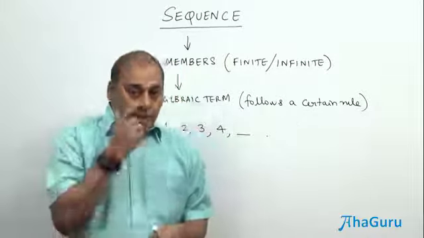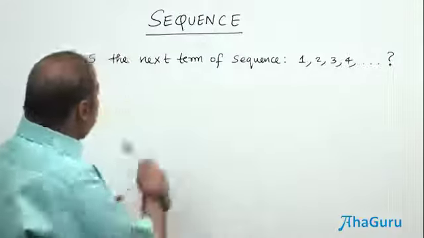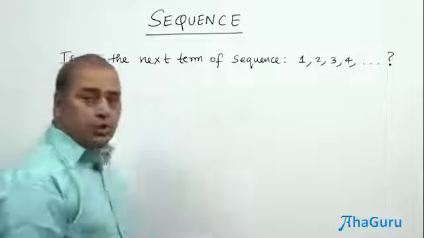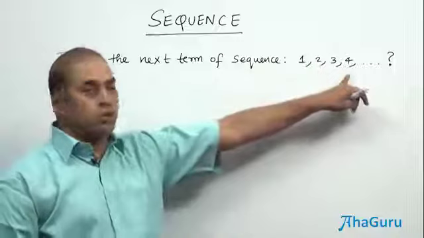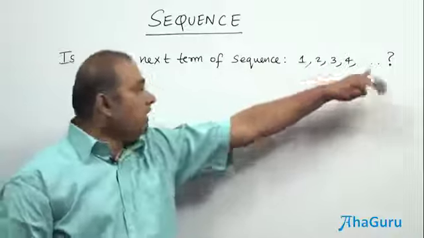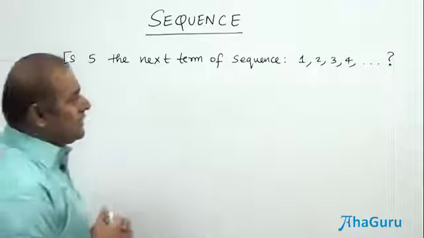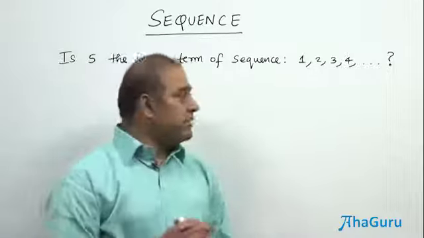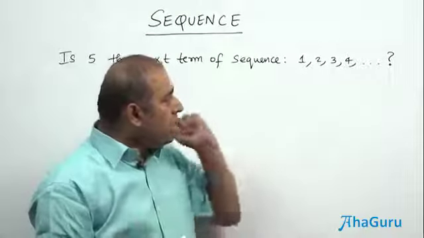Let us see the exact introduction of sequence. So is 5 the next term of sequence 1, 2, 3, 4, etc.? The sequence is not defined. It contains the initial 4 terms 1, 2, 3, 4, and is 5 going to be the next term? That's a good question. As we have already discussed, a sequence contains members which could be algebraic terms and follows a certain rule. The rule is not given, so you cannot presume the rule.